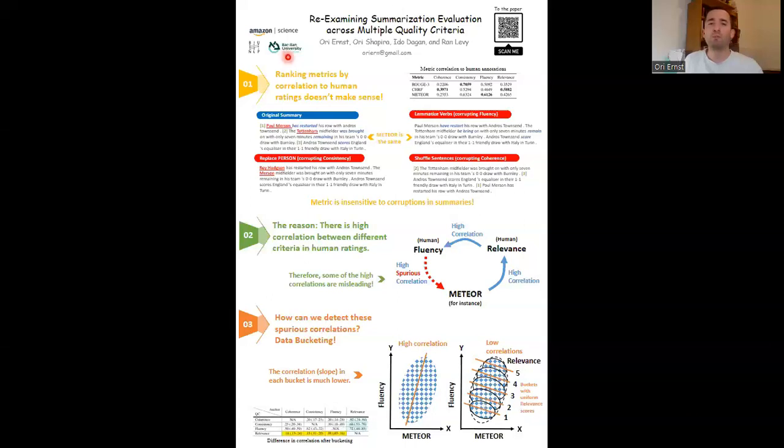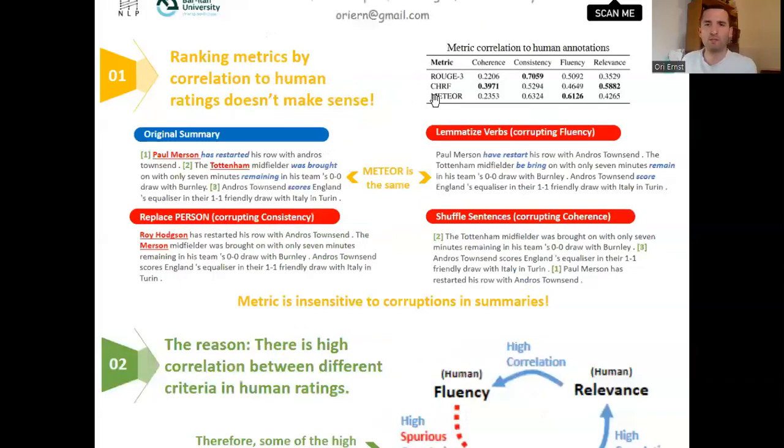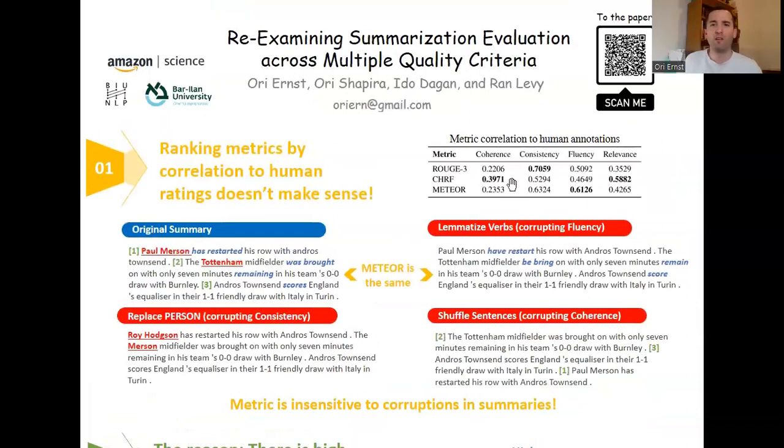I would like to present our paper, re-examining summarization evaluation across multiple quantitative criteria. In this paper, we would like to question the way we evaluate automatic metrics for summarization. So let's go deeply into the poster.